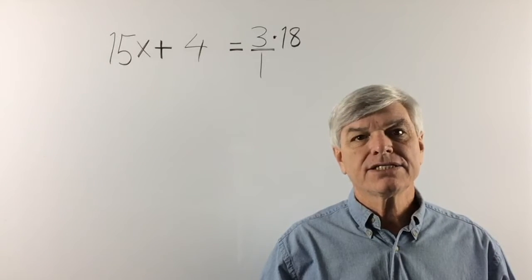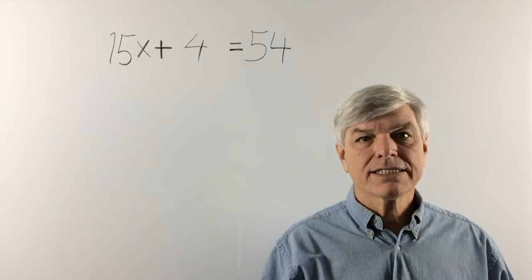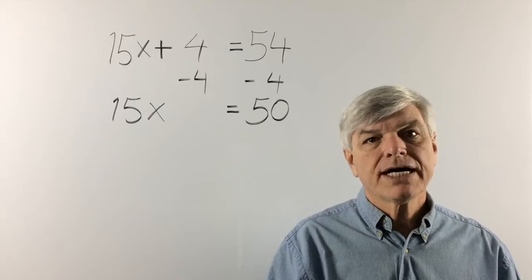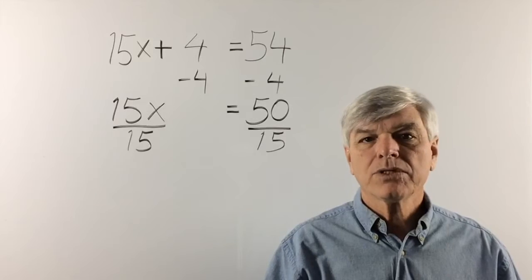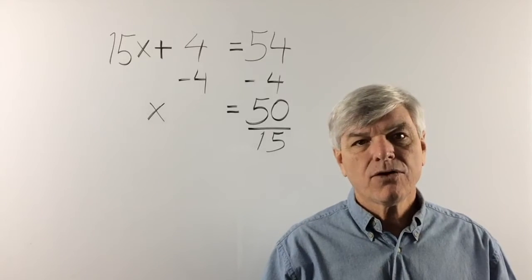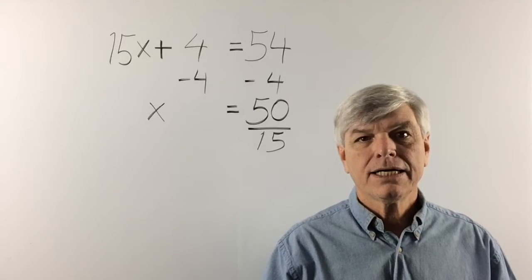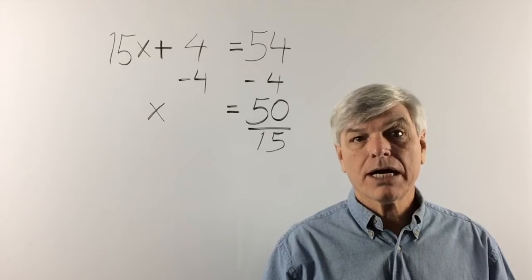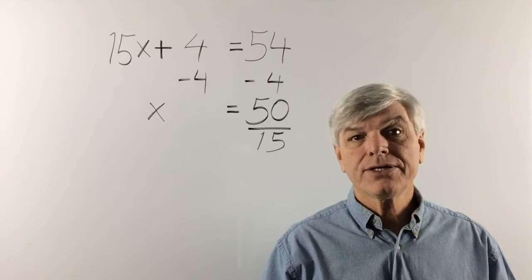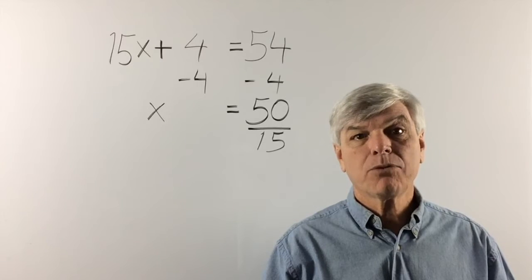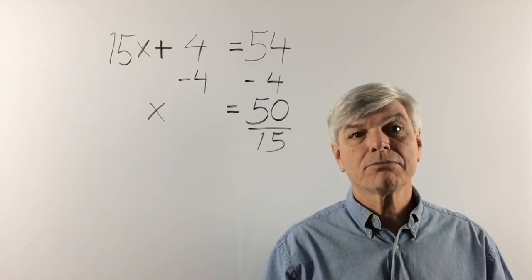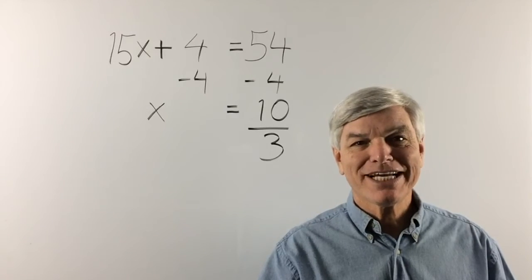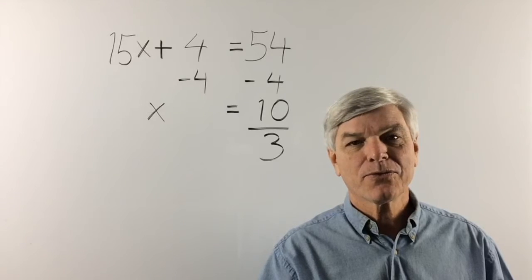3 times 18 is 54. Let's get the x by itself, subtract 4 from both sides, and bring everything down. Divide both sides by 15, and that will leave us with x equals 50 over 15. Right? Wrong. You've got to reduce it. Now 50 over 15 is correct, but you need to reduce it, and I will take off points if you don't reduce it. I won't mark your answer completely wrong, but I will take off points. There you go. Somebody wants to be an A student, so we have x equals 10 over 3.